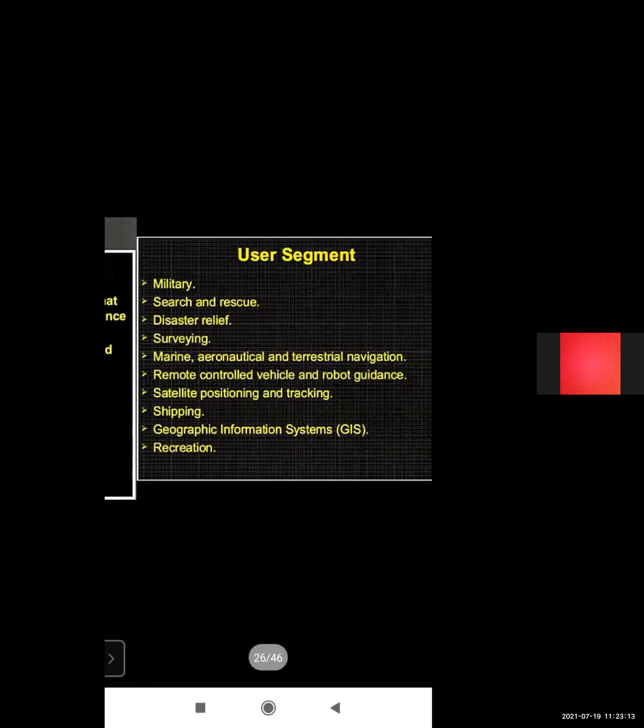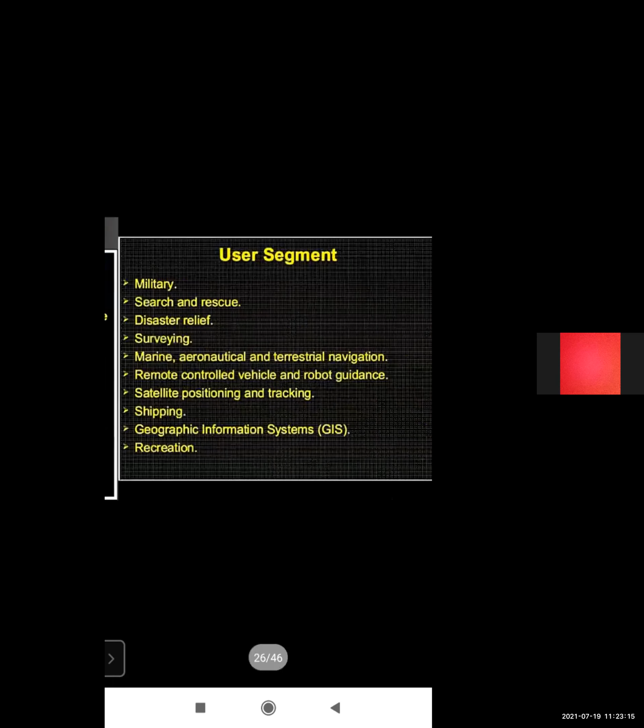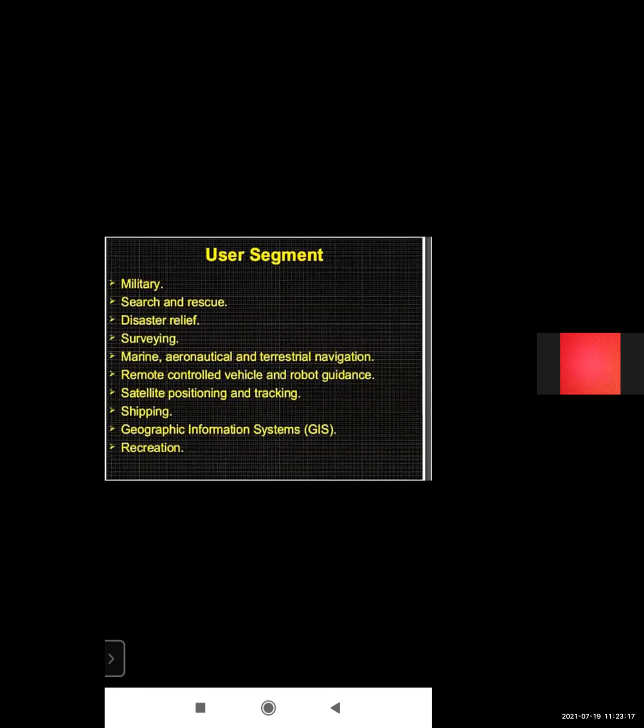In the user segment, where civilians are the users: military, search and rescue, disaster relief, surveying, marine, aeronautical and terrestrial navigation, remote control vehicle and robot guidance, satellite positioning and tracking, shipping, geographical information, that is GIS, and recreation.